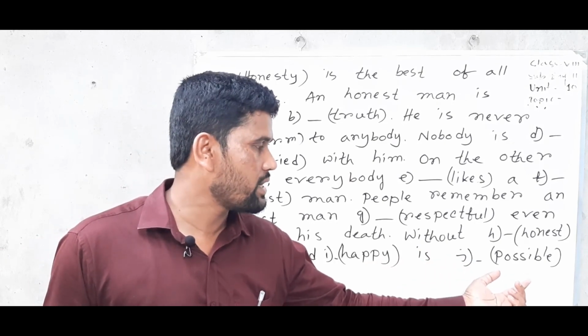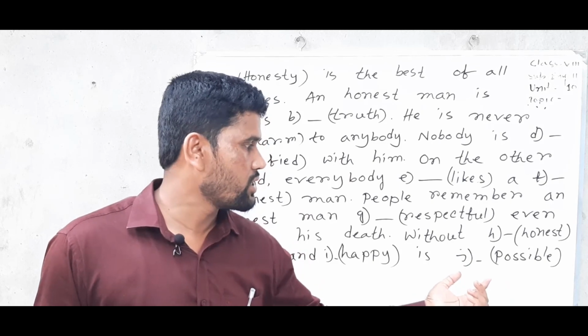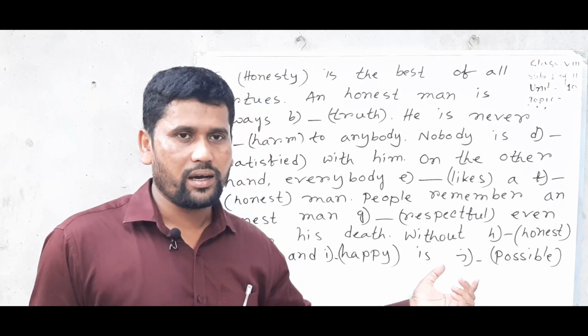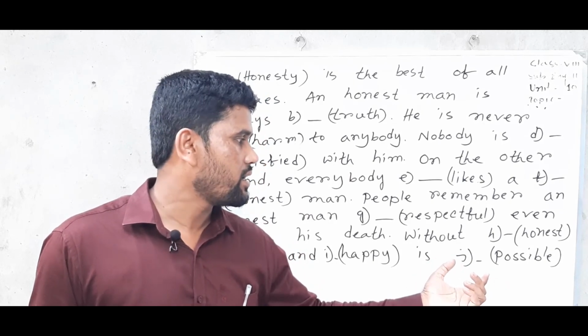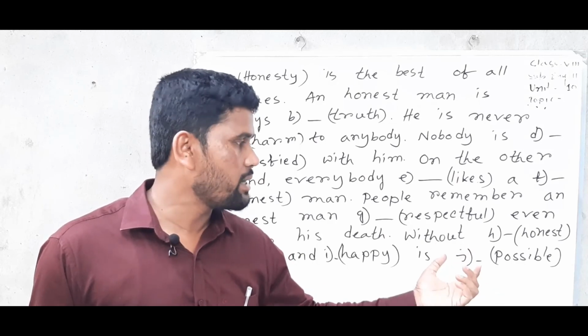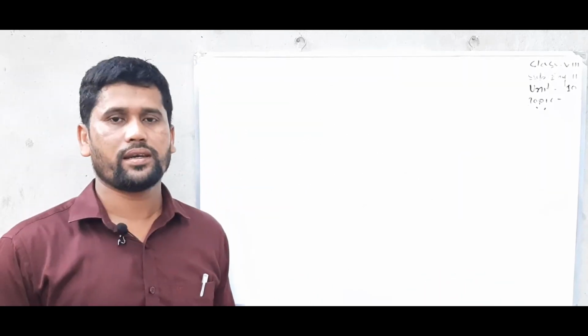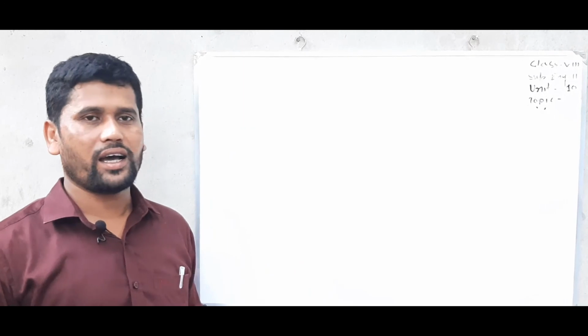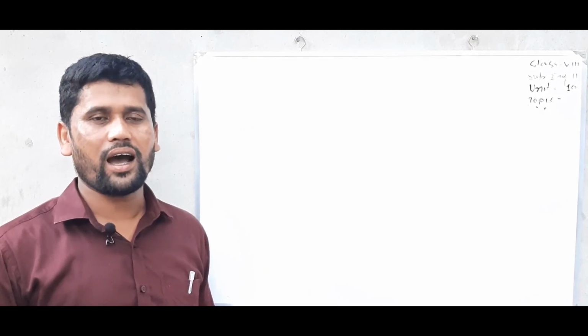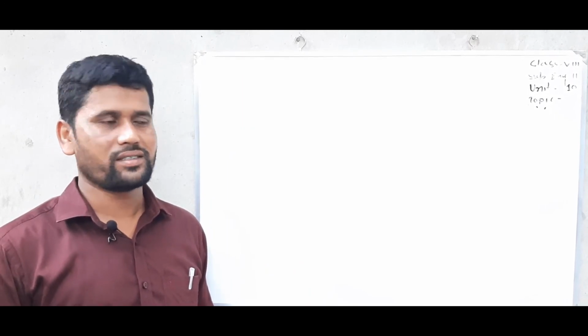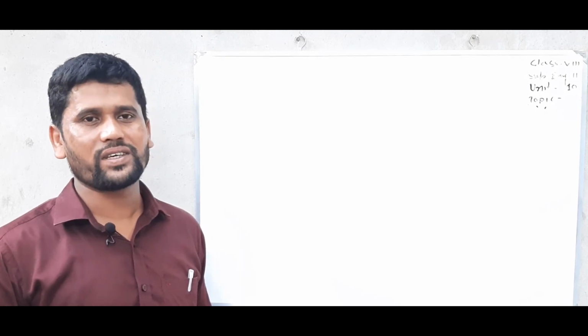So possible here is adjective, so we should use im to make the word adjective opposite. So impossible. Dear student, I hope you all understand how we can change any word by adding suffix or prefix.